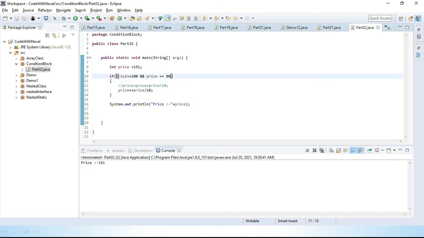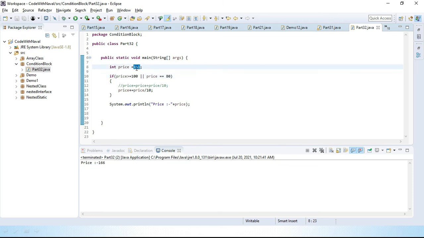But I want to execute the code if one of them is satisfied. For that we have the or operator. Simply add price greater than or equal to 100 or price should be 80. Let's save and run. Now we got 166. This price condition, the first condition, is satisfied.